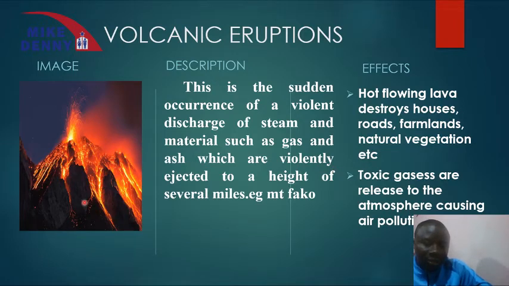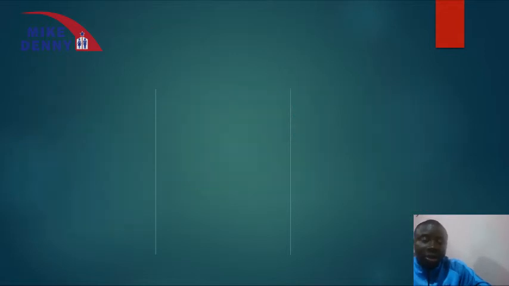As you can see from this diagram, when this hot lava comes out, when this hot magma, because when it's still in the interior it's called magma, but when it comes out and solidifies, it is called lava. So when it comes out, it is capable of destroying houses, destroying even the landscape, thereby leading to environmental degradation.